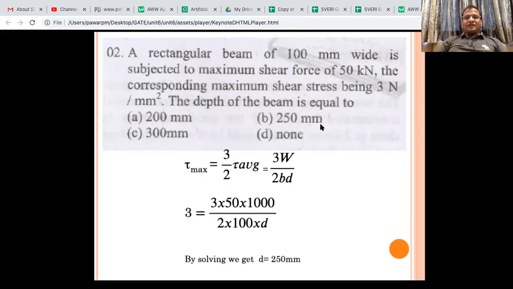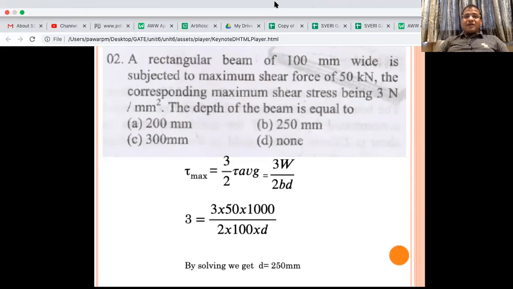Okay. So here, please be careful about what is given, whether some beam and load combination. People get confused.